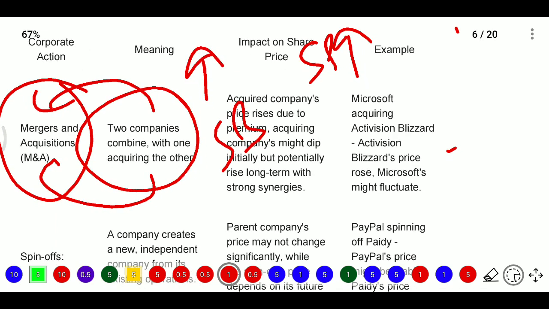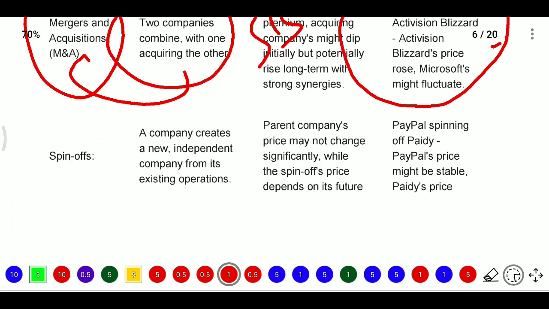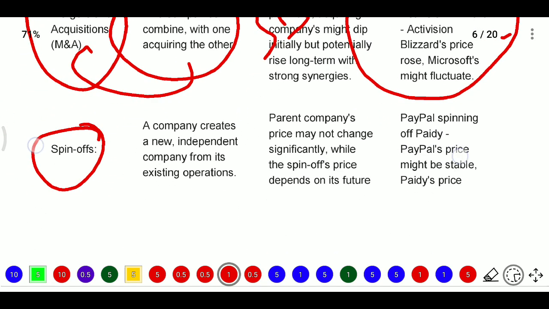For example, Microsoft was acquiring Activision Blizzard; Blizzard's price rose while Microsoft might fluctuate. Next, spin-off. A spin-off means a company creates a new independent company from its existing operations.